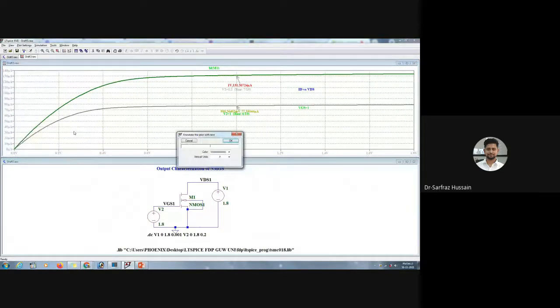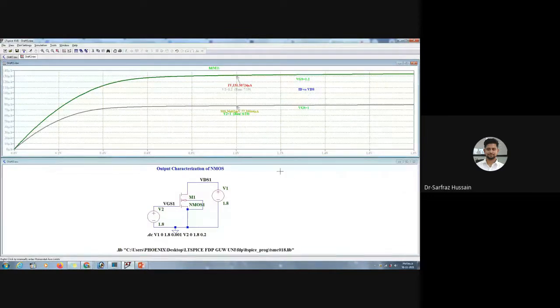And I will also tell you how to find out the power, or the average current or average power also. That we can do using this one. And when we take up an example of an inverter, then it will be more clear. So we'll take up examples of an inverter as well. So as you can see, we can just mark this one. VGS equal to 1.2 for this curve, VGS equal to 1 for this curve, and we are doing this for ID versus VDS. So we are trying to find out the plot for ID versus VDS.